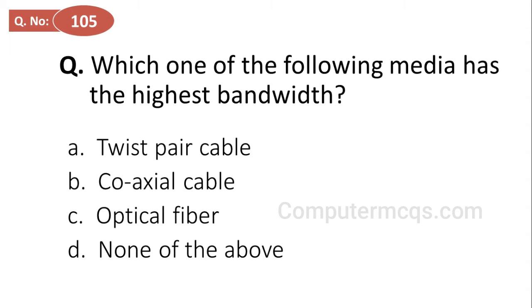Which one of the following media has the highest bandwidth? Options are twisted pair cable, coaxial cable, optical fiber, none of the above. And the correct answer is option C, optical fiber.